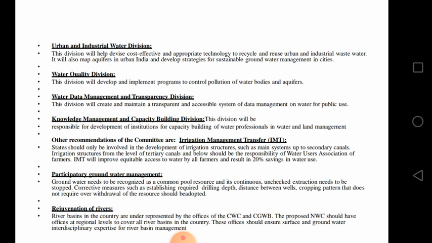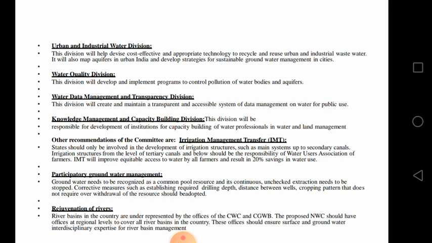Water quality division, the reason we will develop and implement programs to control pollution of water bodies and aquifers. It means that aquifer pollution is very dangerous for human beings, because we are drawing the water from the groundwater table, and we can't purify that aquifer groundwater. So we need to monitor how we can control it, monitoring and changing the pollution. So preventing the pollution is very important.